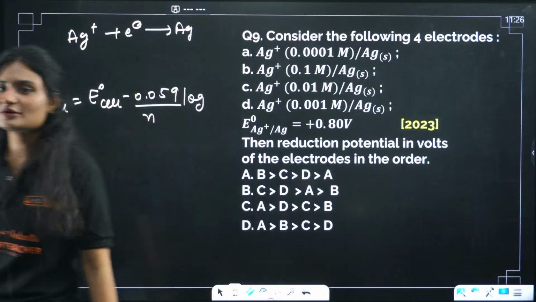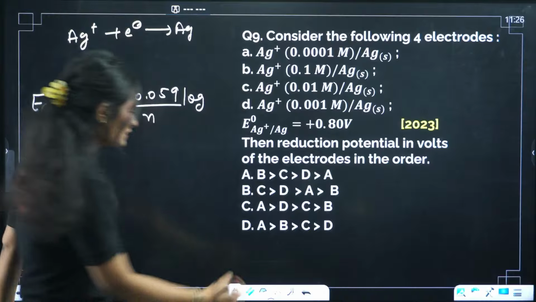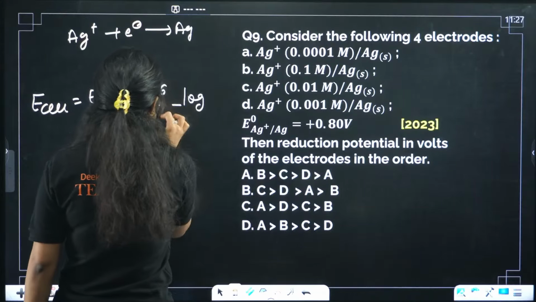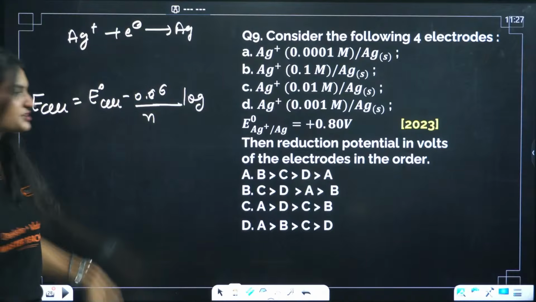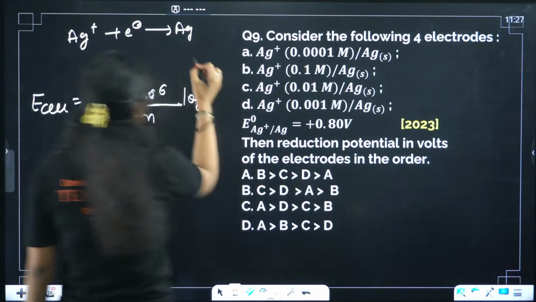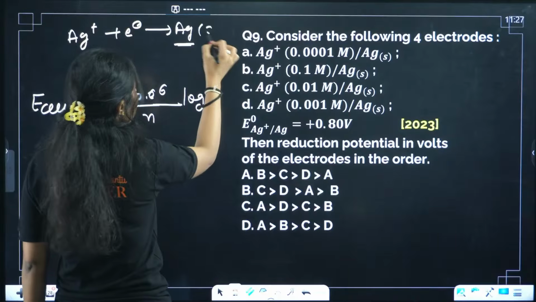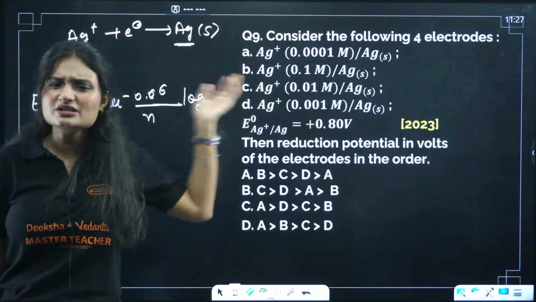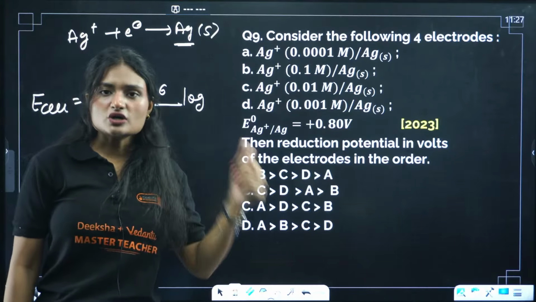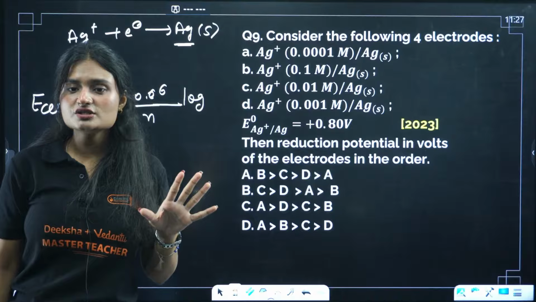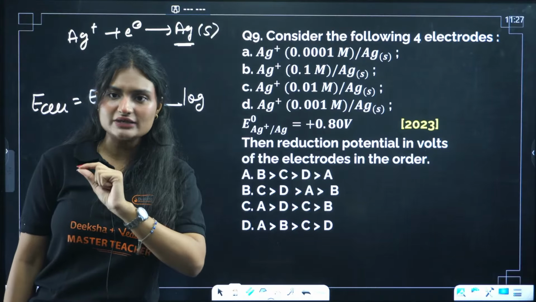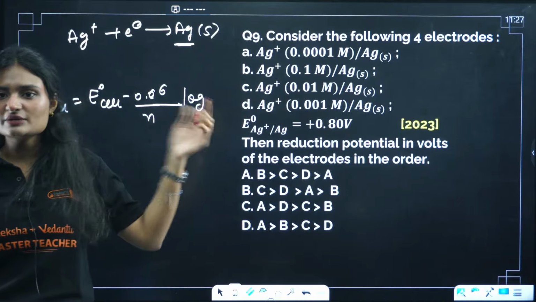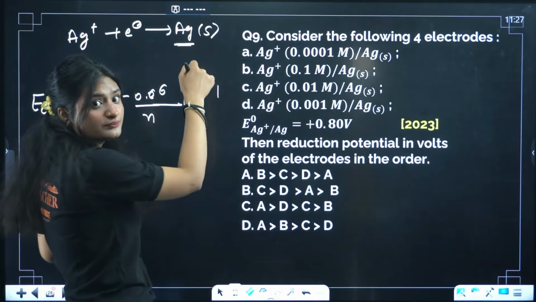One of you was asking about calculation, right? So in this equation, normally I am doing like this, but instead of 0.059, I take 0.06. That's how you approximate and solve the questions. It doesn't matter. Log of product concentration, Ag, which is solid, right? And activity of solids and liquids is normally taken 1 only. Why? Because they don't undergo much of a concentration change. If it's pure solid or pure liquid, they will not undergo any change, and that's why the activity we consider for them is 1. So here it is 1 for Ag.